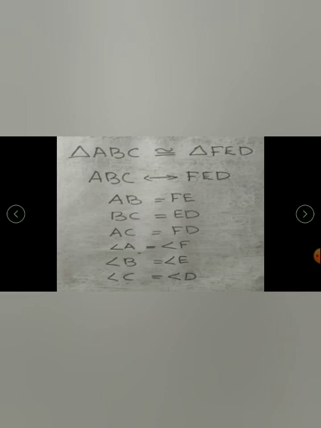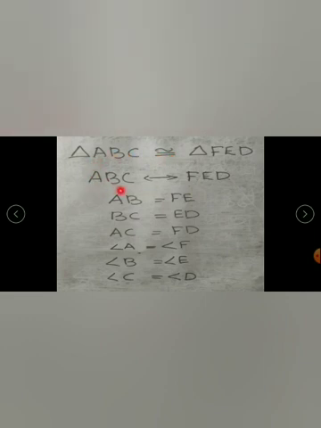Next what we have to take? Three angles. Corresponding to A what? F. So angle A equal to angle F. Corresponding to B, E. So angle B is equal to angle E. And corresponding to C, D. So angle C is equal to angle D. In this way you have to write the corresponding parts. If the correspondence is given, you have to write the corresponding parts accordingly.